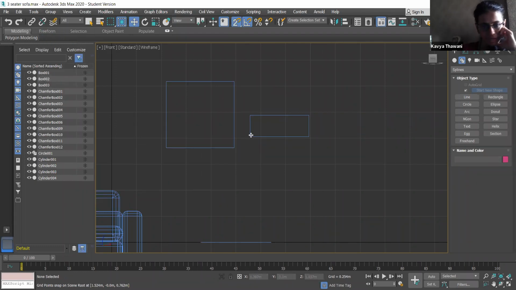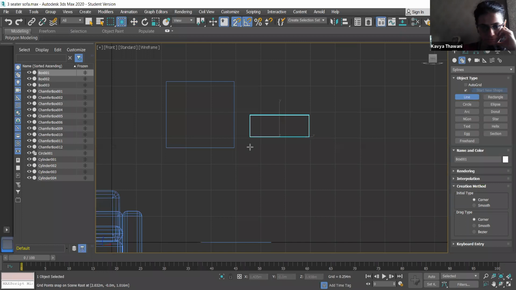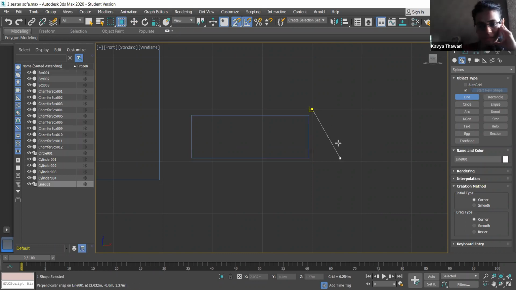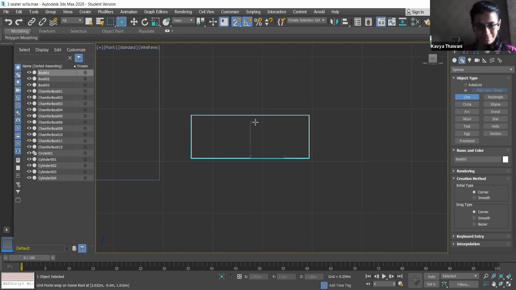Yes. Now try to create, take a line tool. If you click on it, take it down. Don't click it, just take your cursor down. Sorry? No. Press escape.